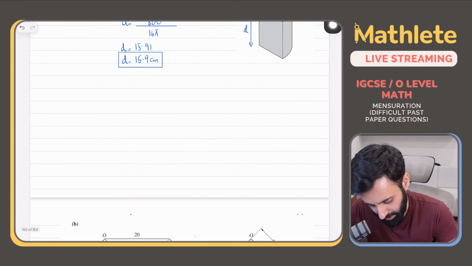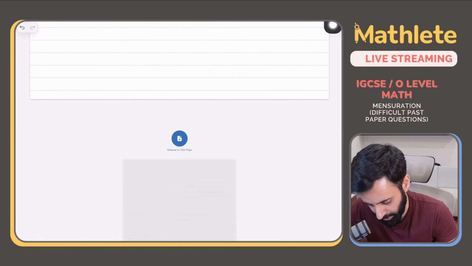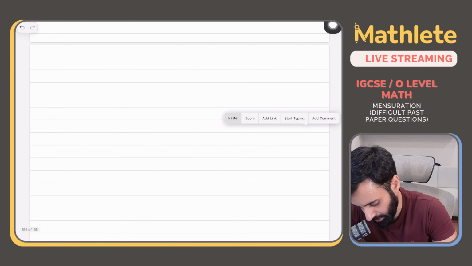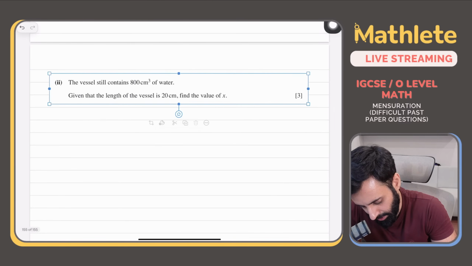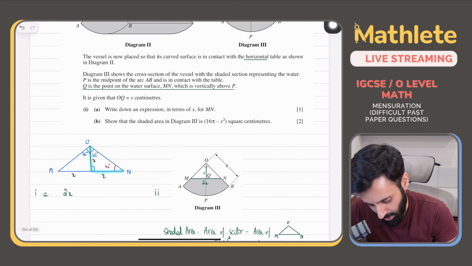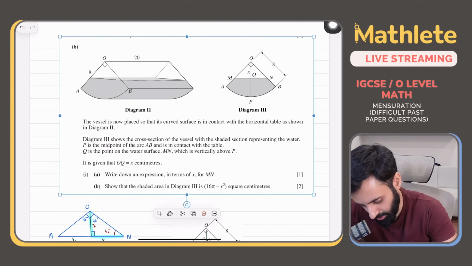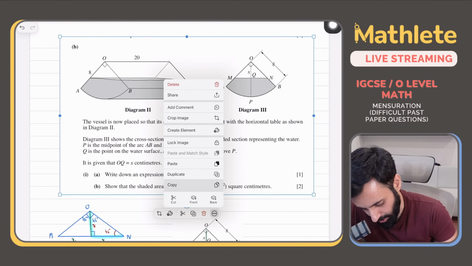The vessel still contains the same amount of water. Okay, and you're given the length, which is 20. How will I now calculate the value of x?